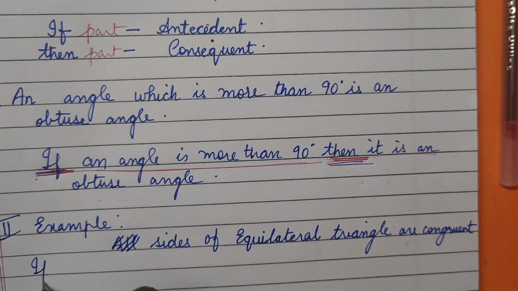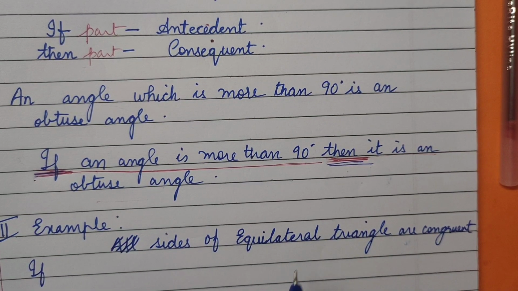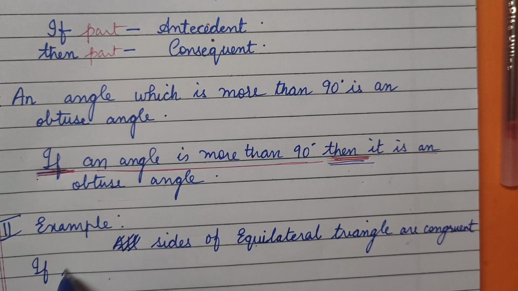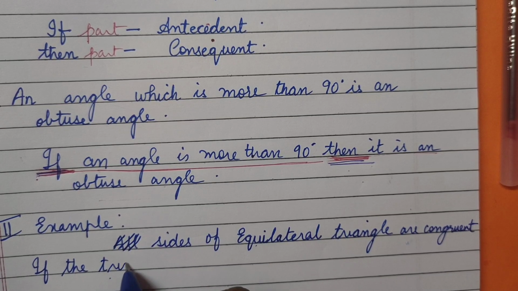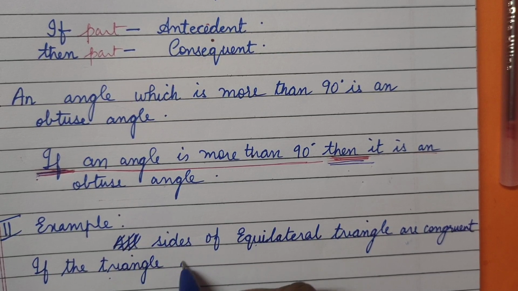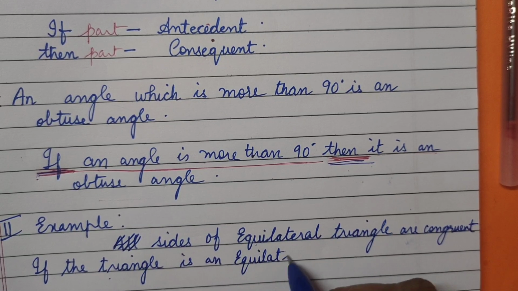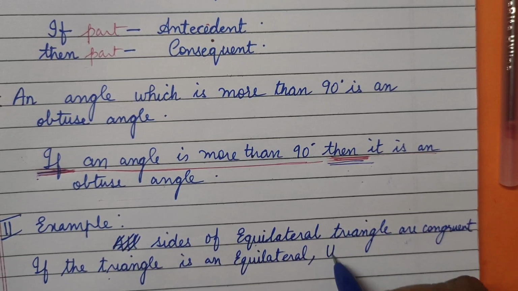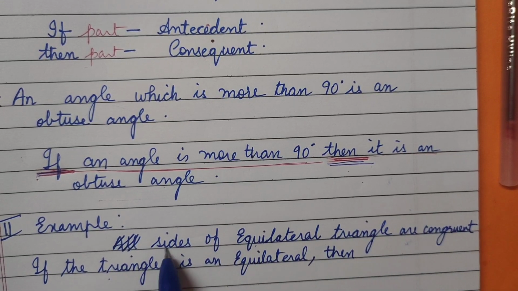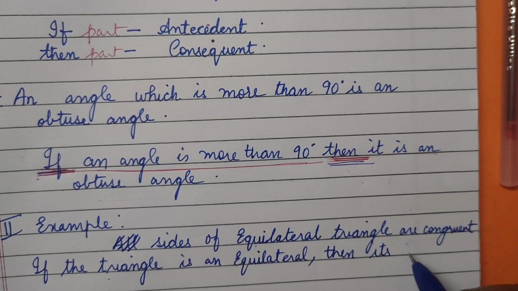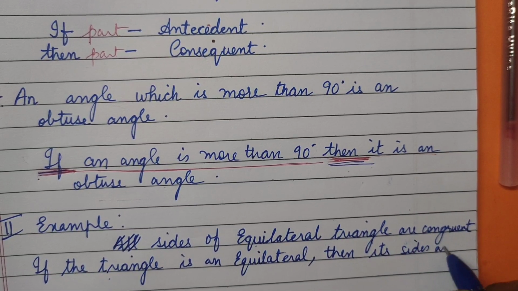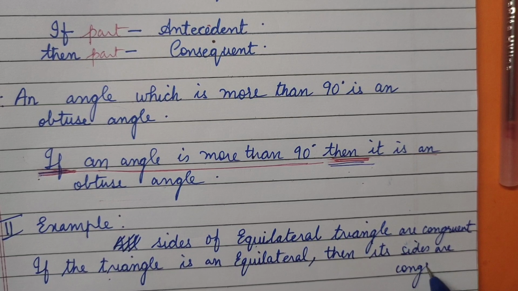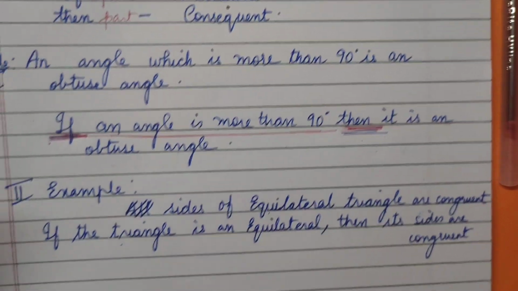If the triangle is an equilateral, then its sides are congruent. Congruent means equal.